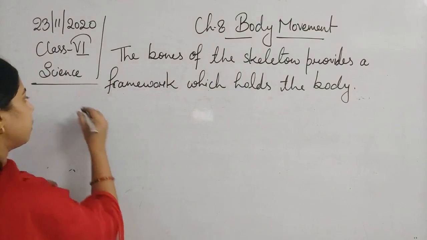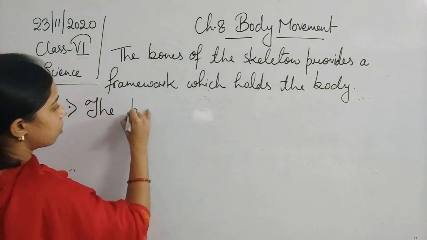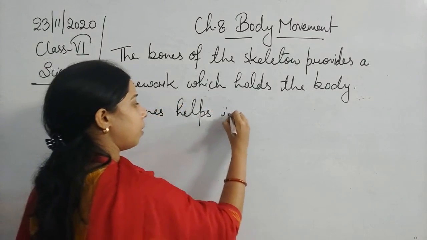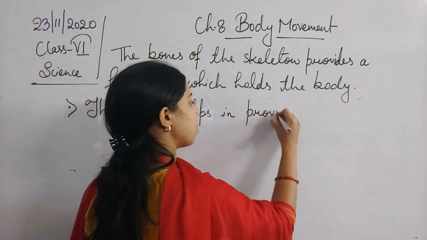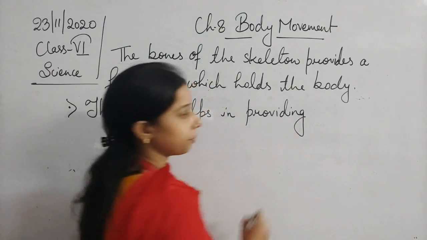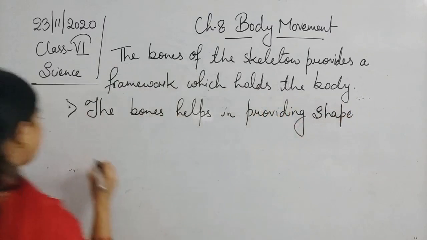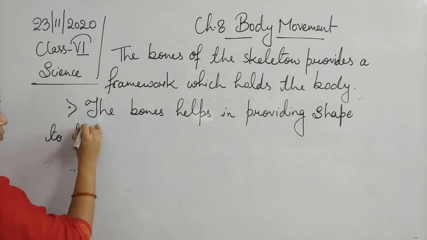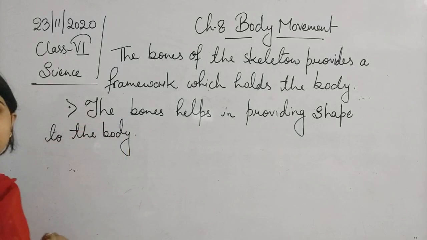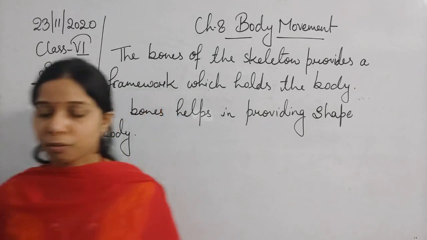So we can write the next point: the bones help in providing shape to the body.